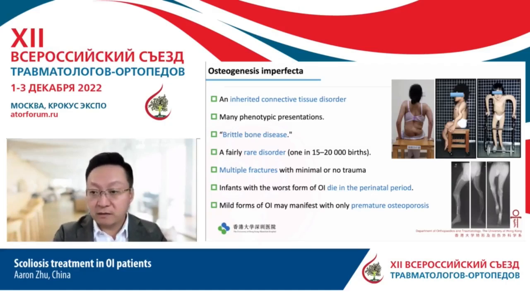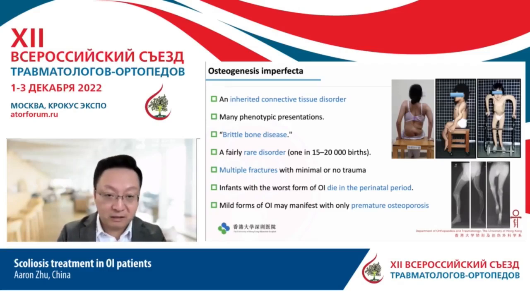With the advance of basic science, we know that it has different phenotypes. The presentation may also vary because of the different gene mutations. Although it only has one name, osteogenesis imperfecta, it has different forms. With the worst forms, the patient may die in the early perinatal period. Some mild forms may have only premature osteoporosis as the main manifestation.